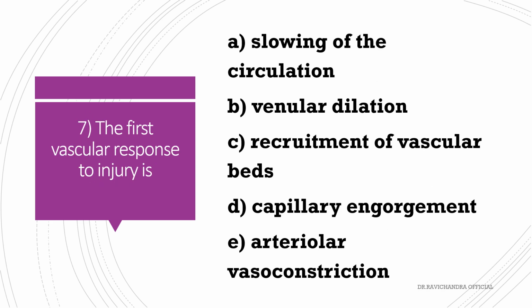The first vascular response to injury is slowing of the circulation, venular dilatation, recruitment of vascular beds, capillary engorgement, or arteriolar vasoconstriction. The answer is, as I said earlier, arteriolar vasoconstriction.